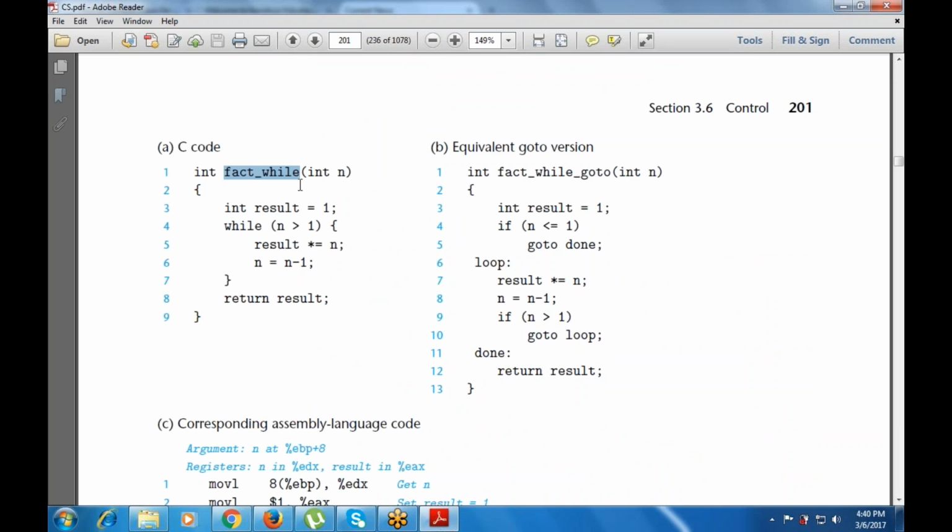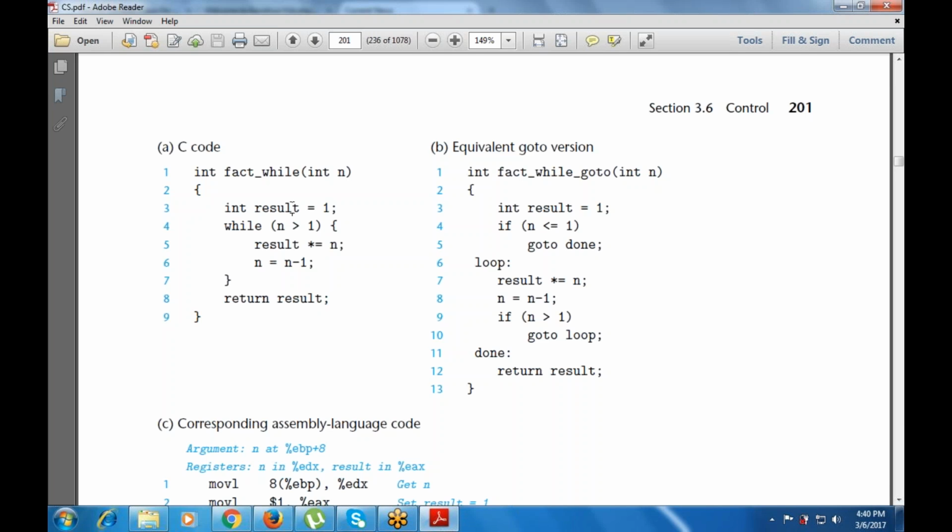Now this is again the same code, but it is used with the while loop. Previously it was used with the do while loop, now it is used with the while loop. Everything is the same, we have to calculate the factorial. In this the condition is checked at the starting point. This starts with int fact_while, int n, the same argument, then result = 1.